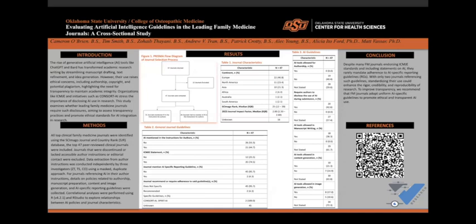To improve transparency, we recommend that family medicine journals adopt uniform AI-specific guidelines to promote ethical and transparent AI use. And then down here, you can scan our QR code for the references.